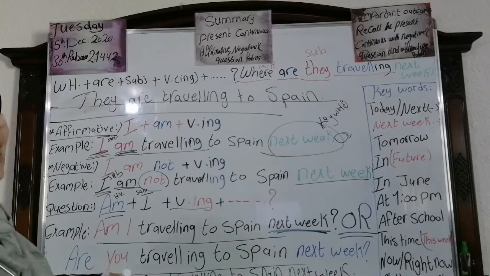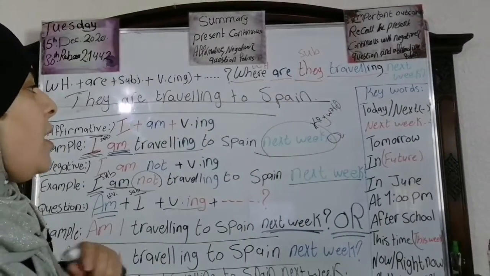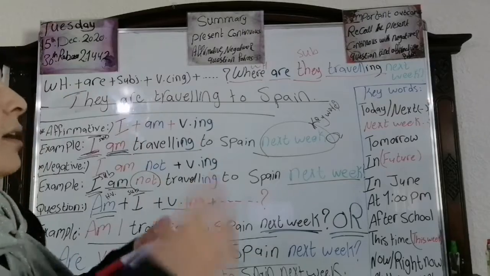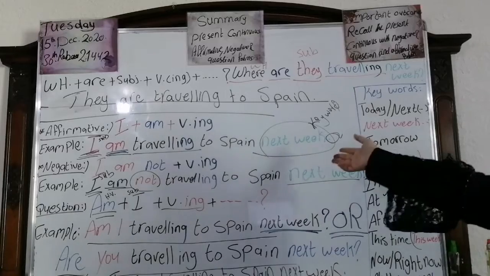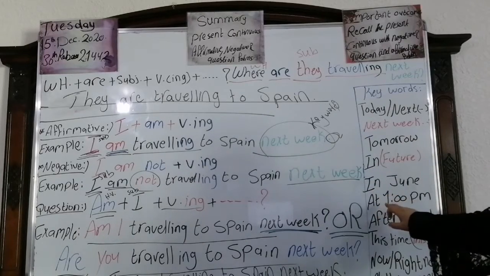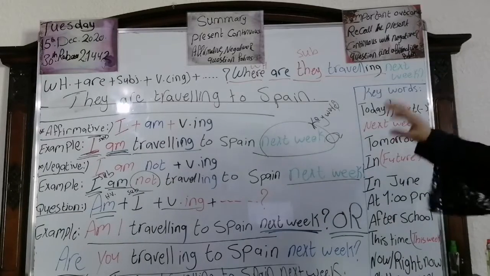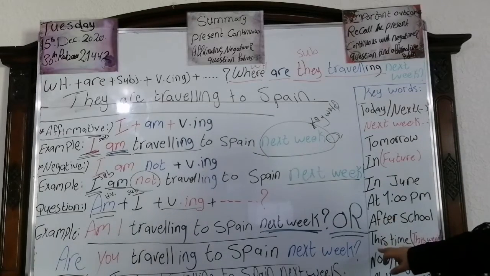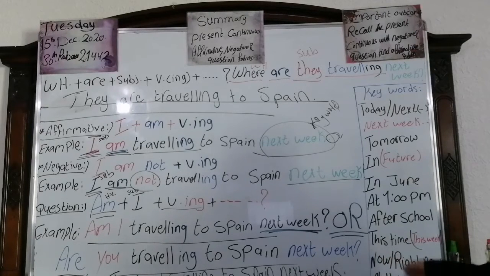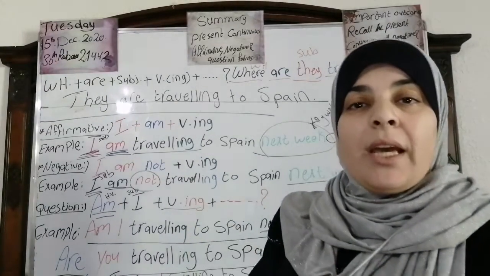Now let's move to the last thing in this tense. We have the keywords. Look at the keywords. We have today, next week, next month, next year, tomorrow, in the future, in June, at 1 o'clock p.m., after school. They are all key words or future words that tell you this tense is in the future. We have this time, this week, this year. We have now and right now, at the moment, when you talk about the present continuous, at the time of speaking.